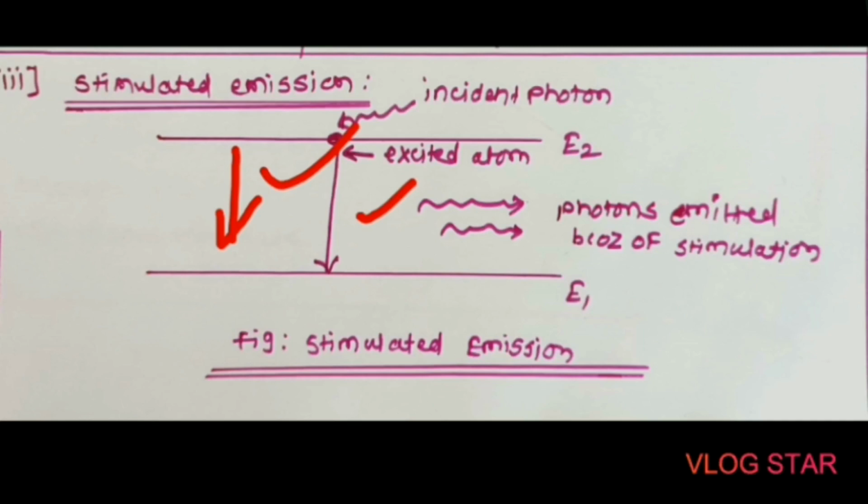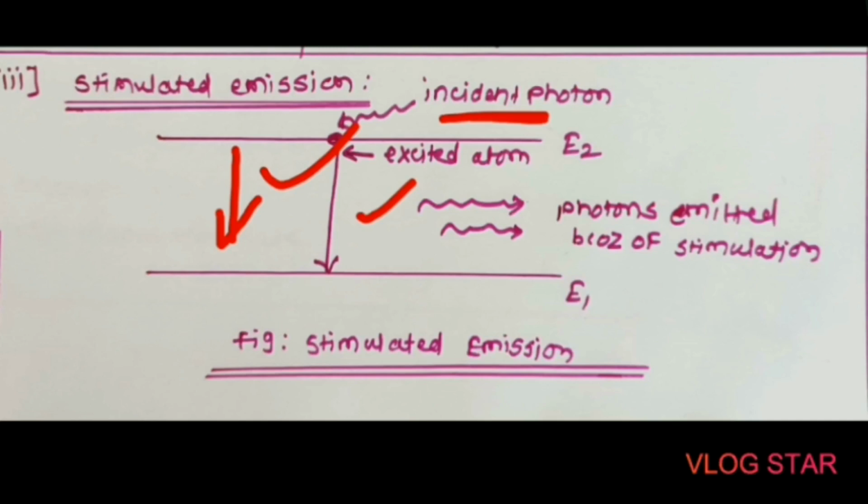But before the occurrence of this spontaneous emission process, if an incident photon is allowed to strike the excited atom, then there is no chance for this atom to go to a further higher energy level.